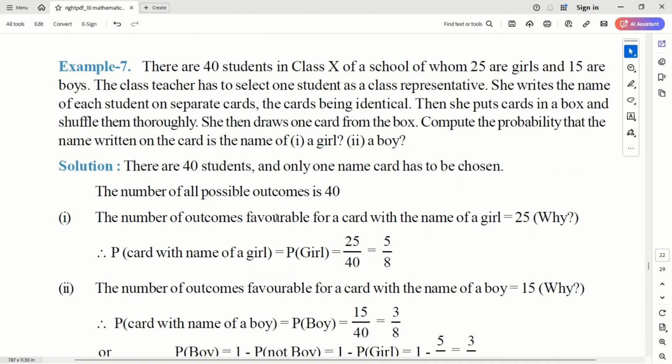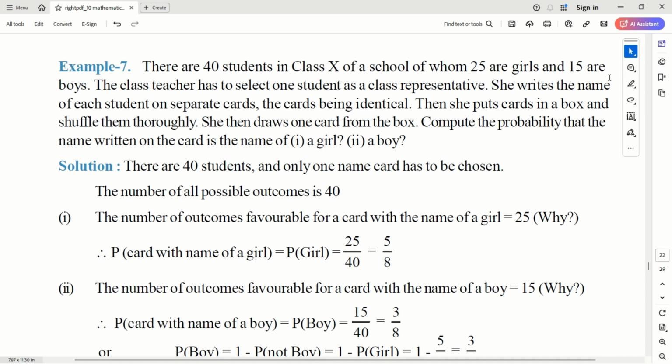Okay, another question. There are 40 students in a class 10th of a school, of whom 25 are girls and 15 are boys. The class teacher has to select one student as a class representative. She writes the name of each student on a separate card, the cards being identical, and puts them in a box and shuffles them thoroughly. She then draws a card from the box. Compute the probability that the name written on the card is a girl or a boy.